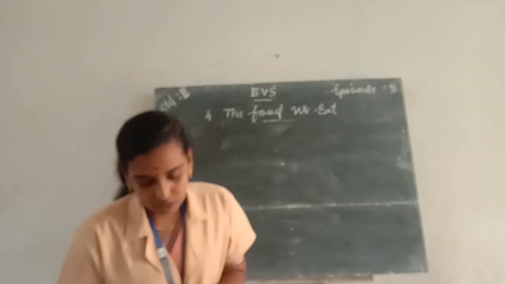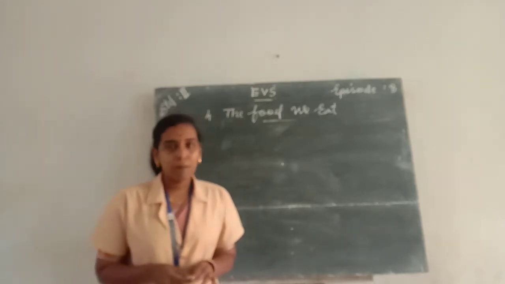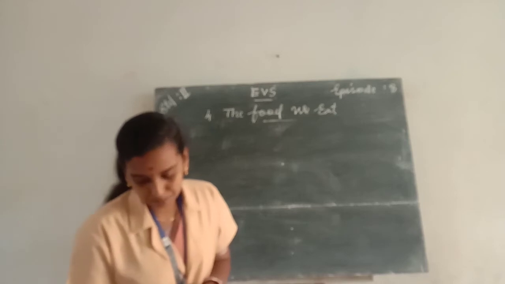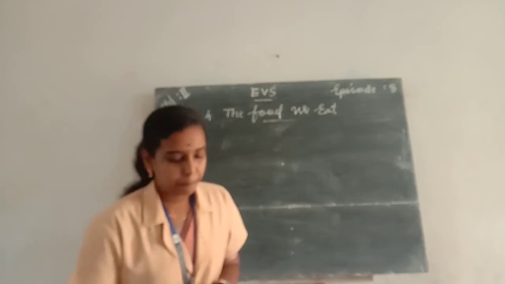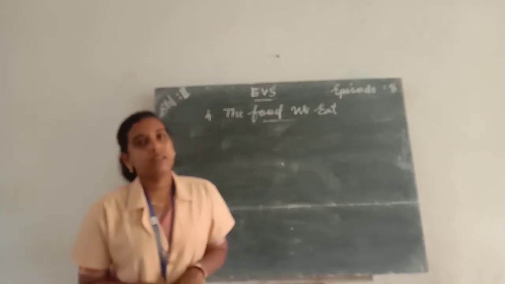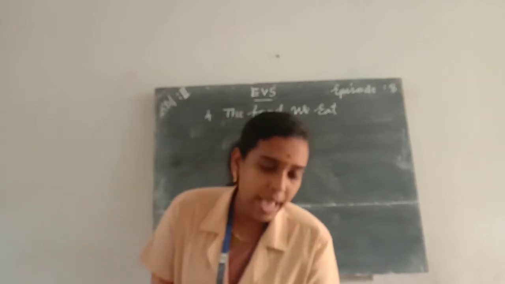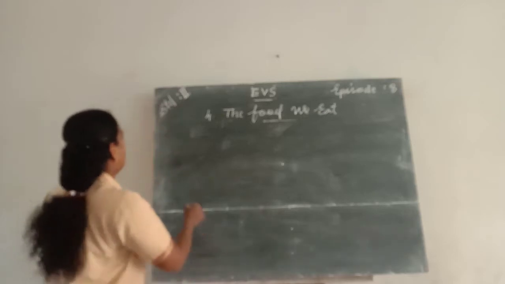Eggs are nutritious and loved by children most. And meat, many people eat meat. Okay, so in this class we are going to study the food habits of people.